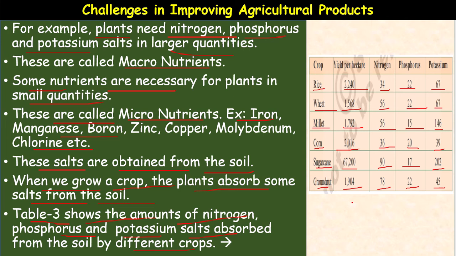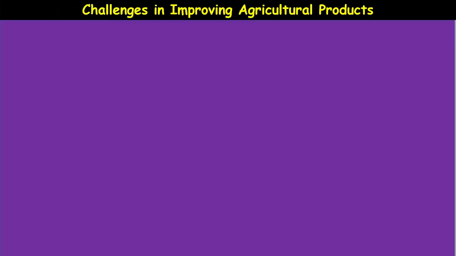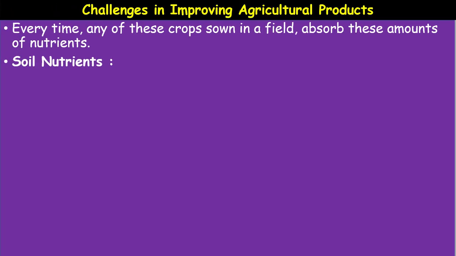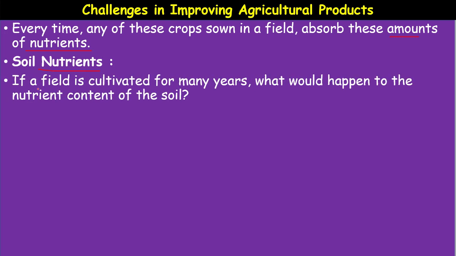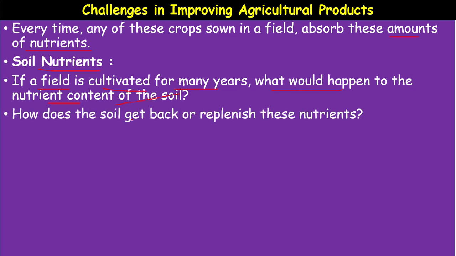This is activity based, meaning experiments were already conducted and the agricultural officers made this chart. So every time any of these crops is sown in a field, they absorb these amounts of nutrients. The chart shows that when you sow a particular crop in the soil, it absorbs those particular nutrients from the soil. If a field is cultivated for many years, what would happen to the nutrient content of the soil? Definitely the nutrient content of the soil will decrease.